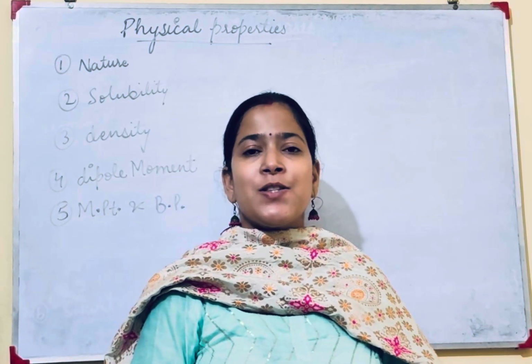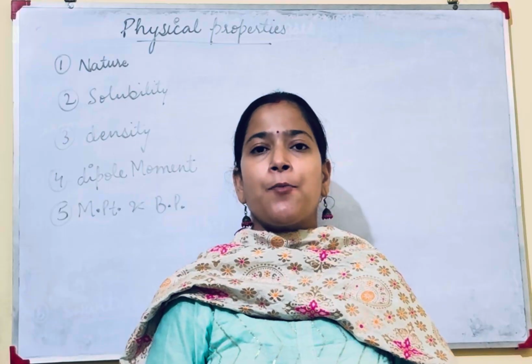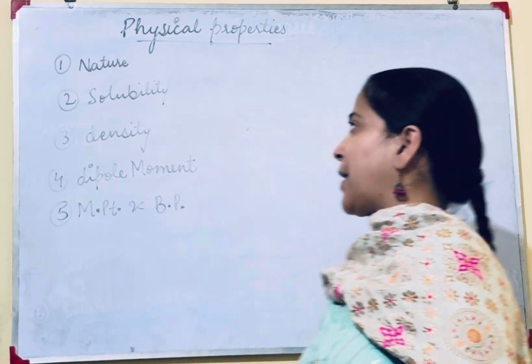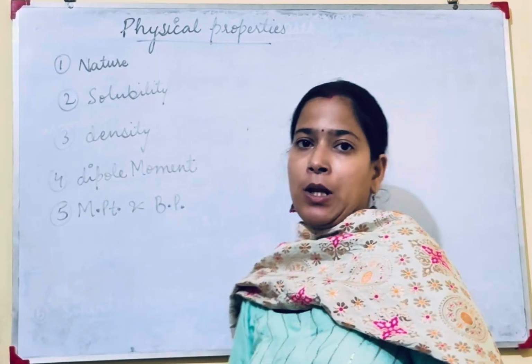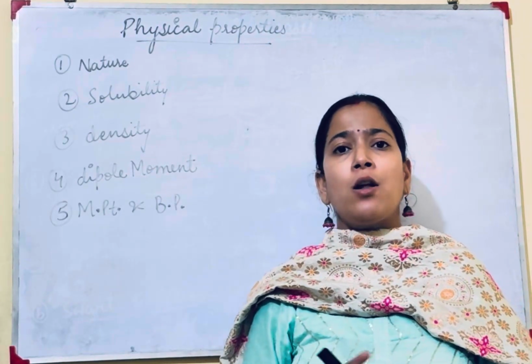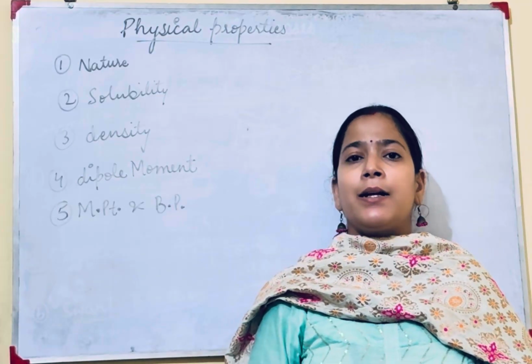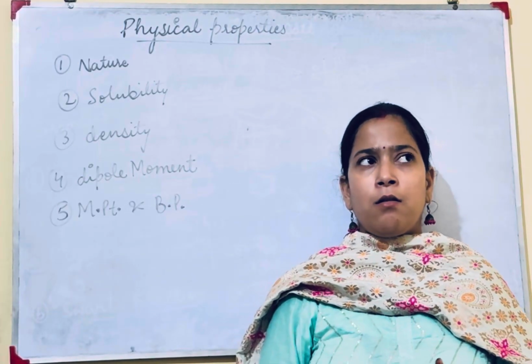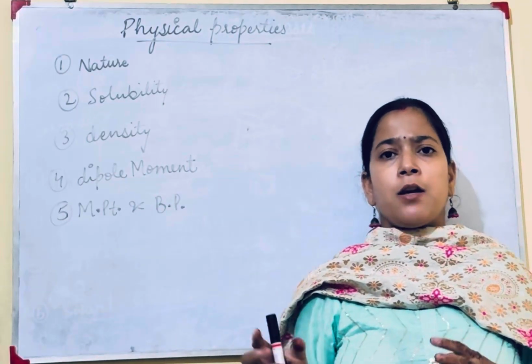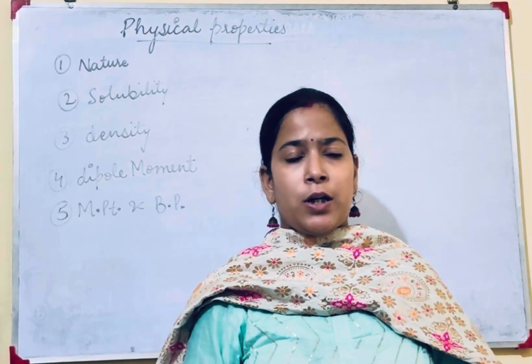So now in this video we will discuss physical properties of haloalkanes and haloarenes. Let's begin. First is nature. The nature of haloalkanes and haloarenes: normally all the halides are colorless. Just bromine and iodide on heating show color.